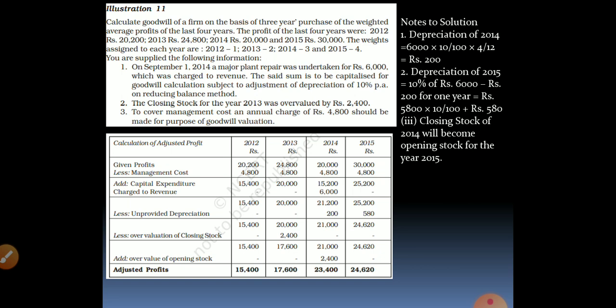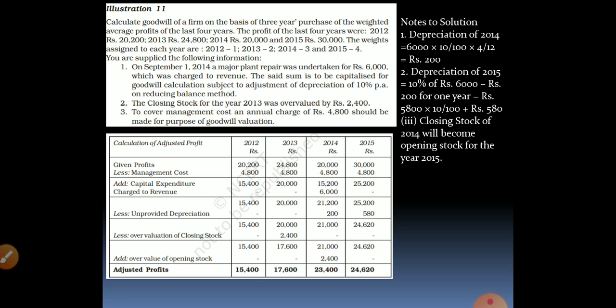Calculate goodwill of a firm on the basis of 3 years purchase of the weighted average profits of the last 4 years. So it is a weighted average profits method of goodwill. The profits of the last 4 years were: 2012, 20,200; 2013, 24,800; 2014, 20,000; 2015, 30,000. So you have 4 years. The weights assigned to each year are 1, 2, 3, 4.